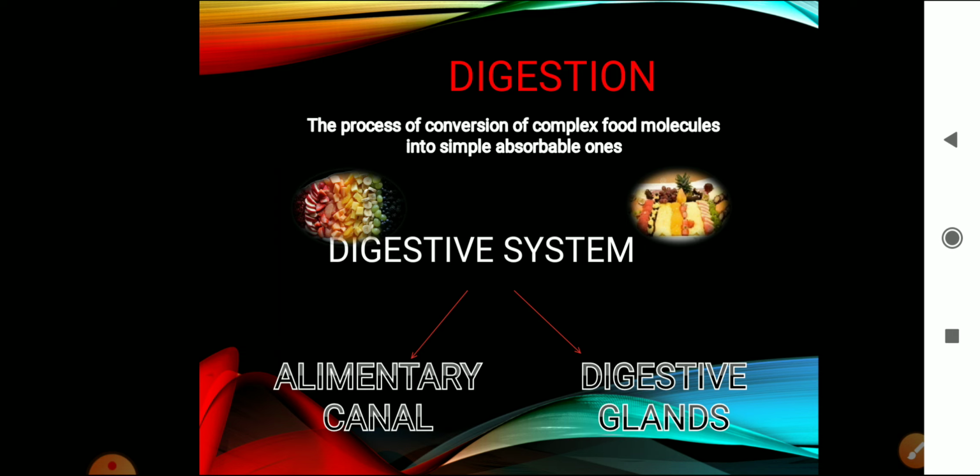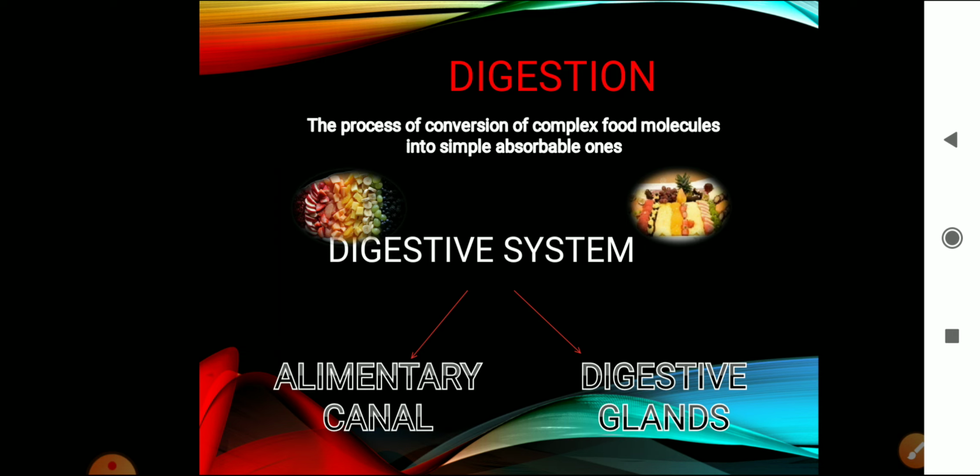So this conversion of a complex food molecule into simple absorbable ones is called digestion. Hope you got the definition of digestion. Now the human digestive system consists of mainly two different parts.